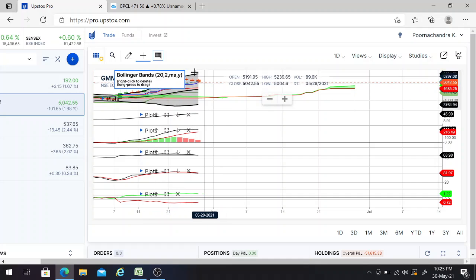The Bollinger Bands got expanded already and the candles are in the upside near the upper band itself. And this sky blue color line is above this black color line, this gives one buy signal. And the other dark blue color line is above the red color line. This gives one more buy signal.